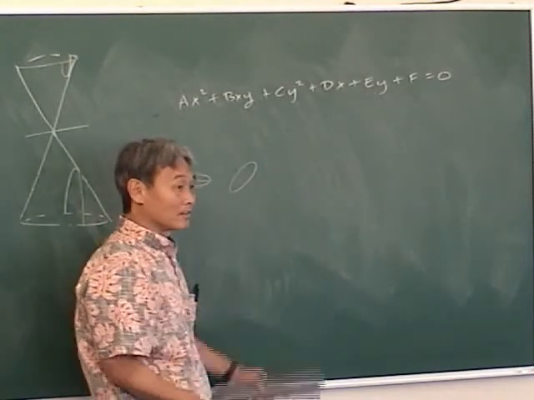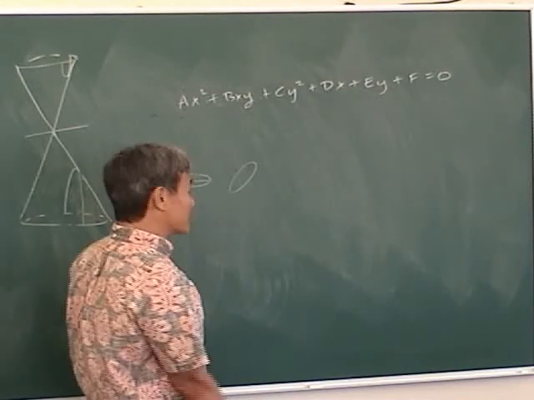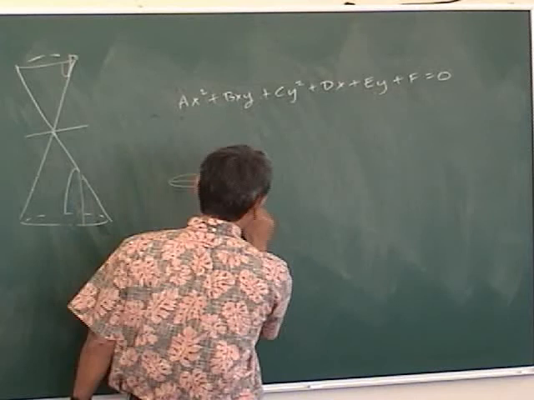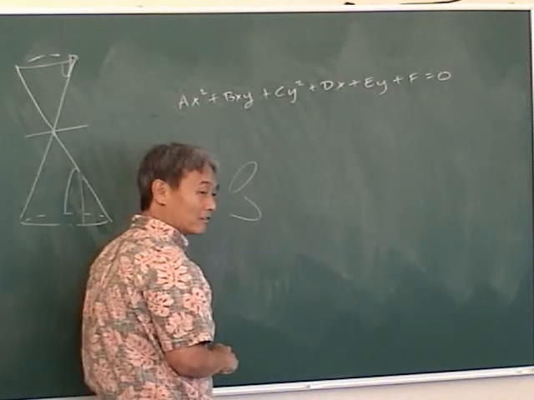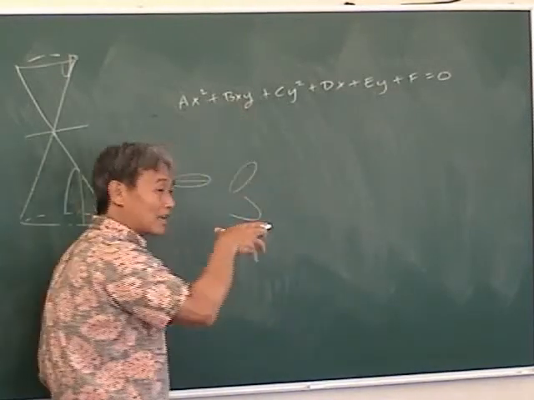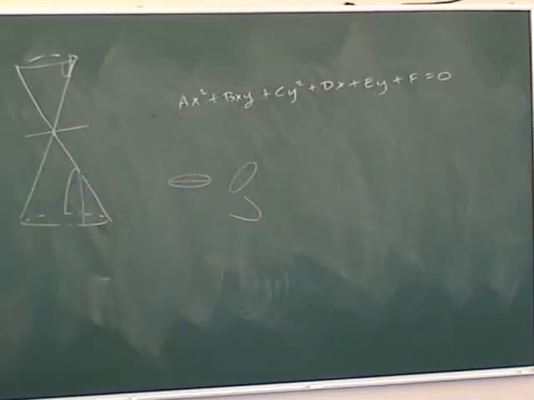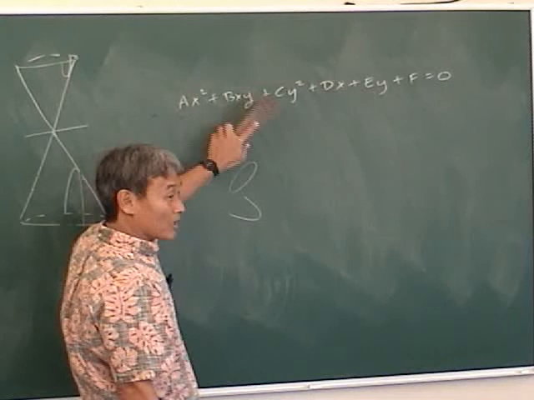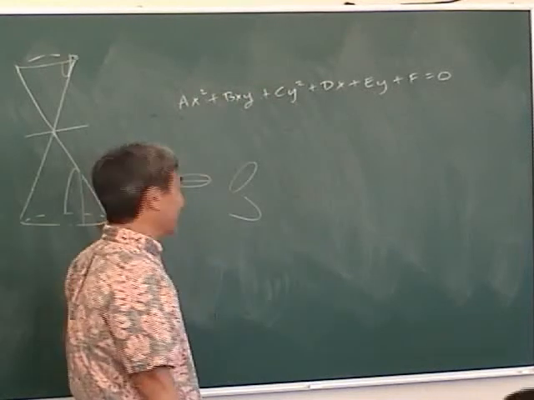Remember graphing that on your homework? So instead of a parabola where the axis of symmetry is vertical or horizontal, you get a parabola at an angle. So that's what this xy term does. It rotates the conic section. Last year, you guys did it without this xy term. Now we're going to put it in and see what happens.